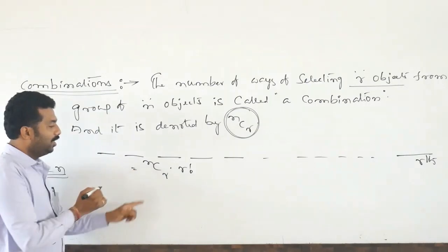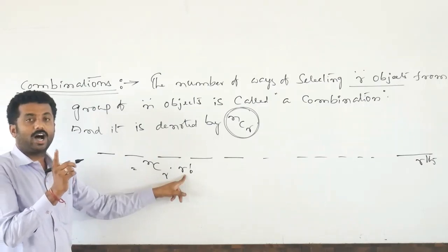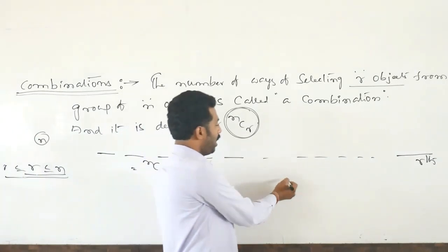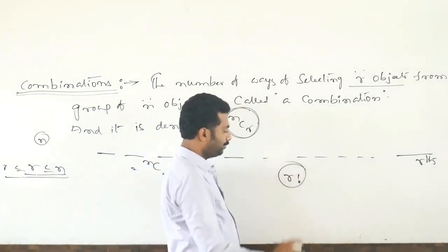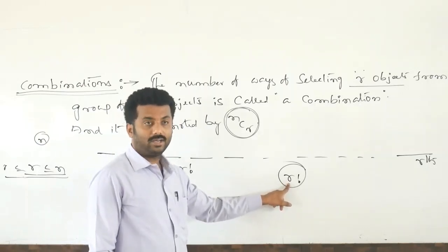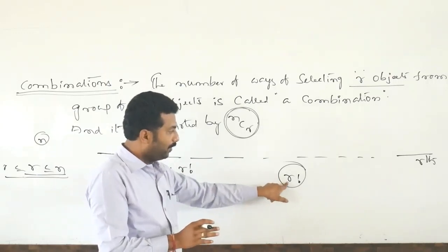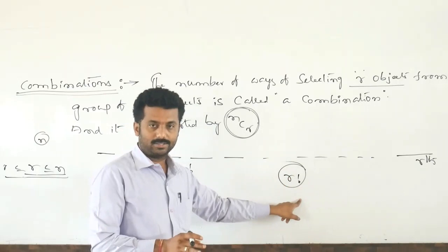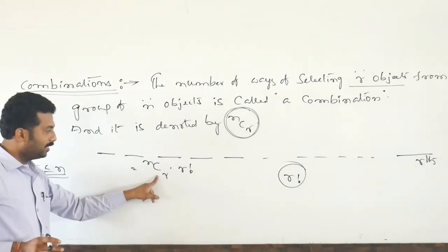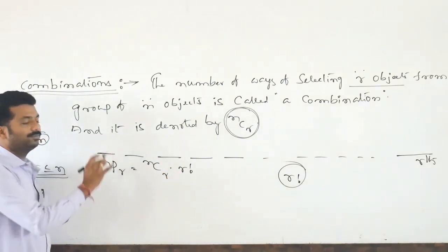So here is the selection of r objects. Later we are arranging. r factorial means r objects we are arranging in r blank places. You remember, what is the meaning of r factorial? Rearrangements or shuffling of r objects among themselves. Shuffling r places, r persons, how many ways can we shuffle? r factorial ways. See here, selection, arrangement, this is nothing but permutation.